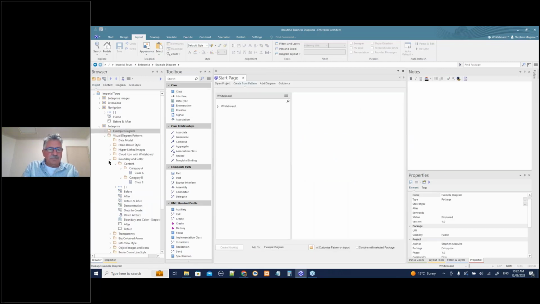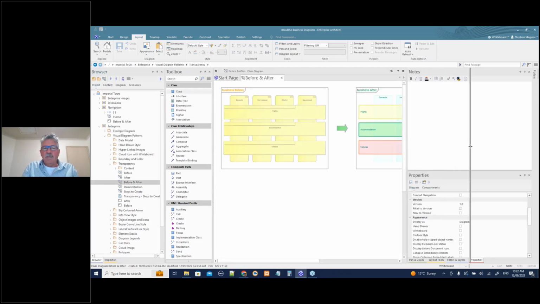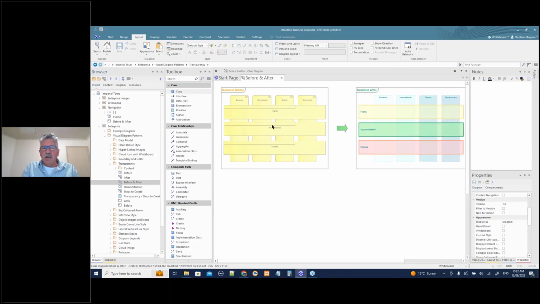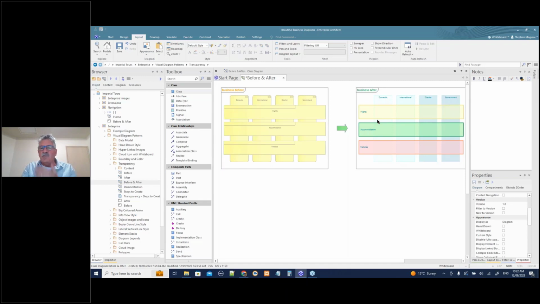Let's keep moving along. Okay, transparency, a kind of very useful thing. Let's look at the before and after. So here's a typical diagram from an Archimate kind of diagram with flights, accommodation, and hotels. I think it's in there. I might have, sorry. Yeah, hotels there. So let's look at the transparency. So what I've done is I've changed the transparency.